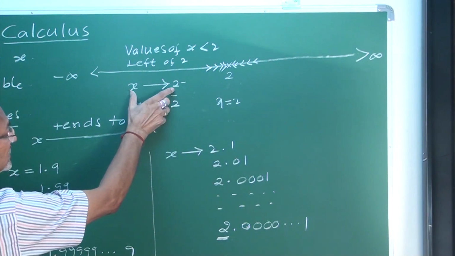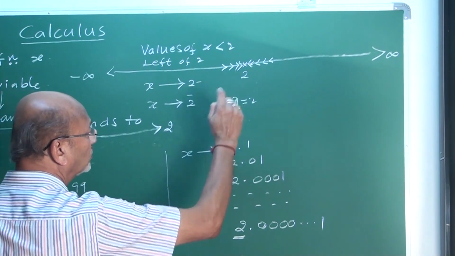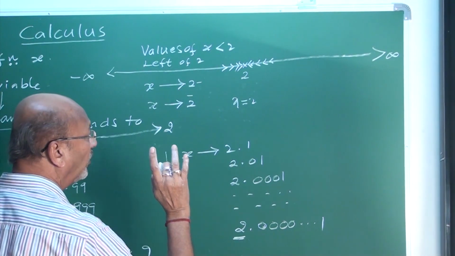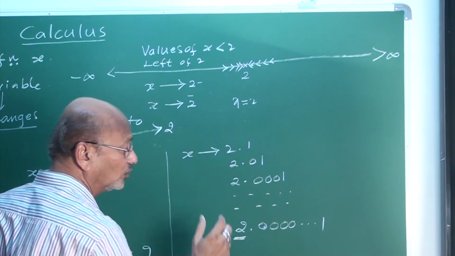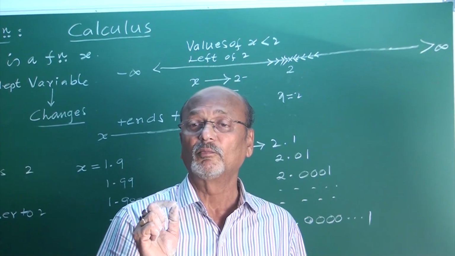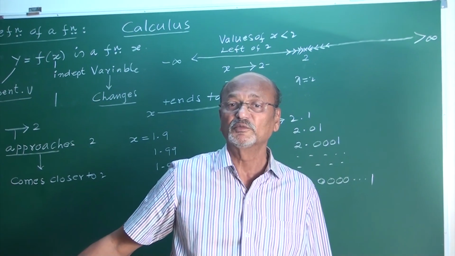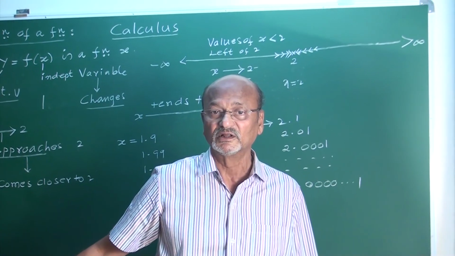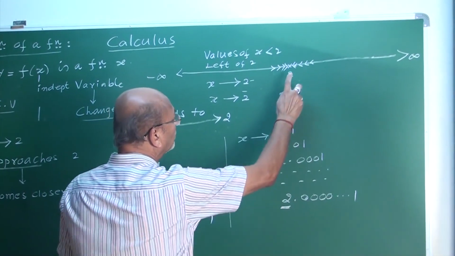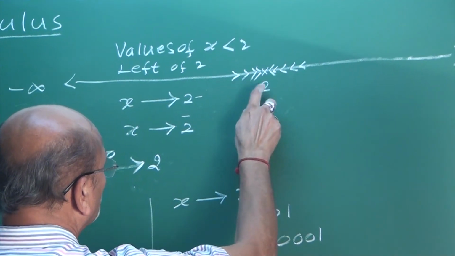My friends, x tends to 2 means either through this side or through this side, x takes all values in the neighborhood. You know the word neighbor. A friend who is very near to your house, next to your house, is a neighbor. Like this, these are the neighboring values of 2.